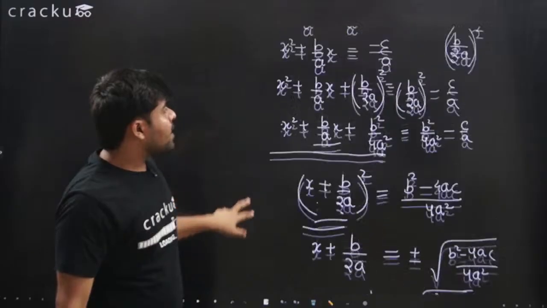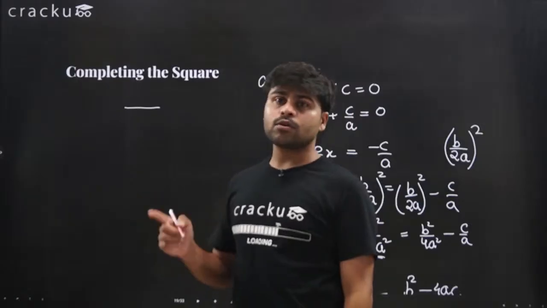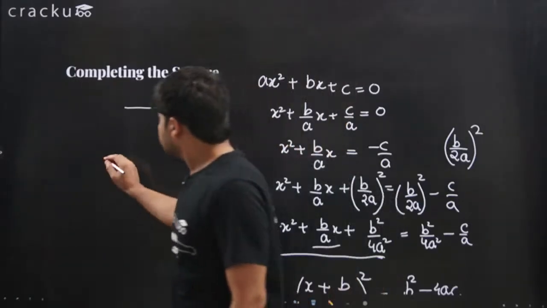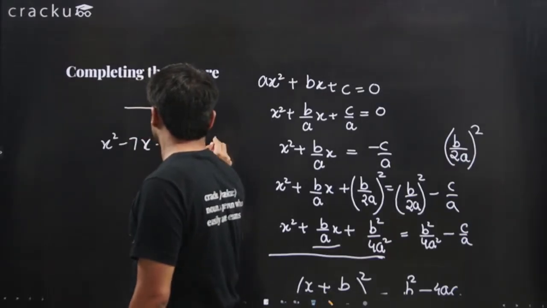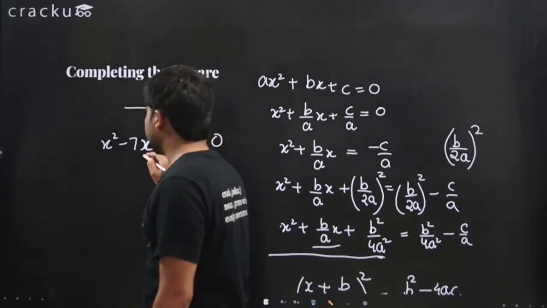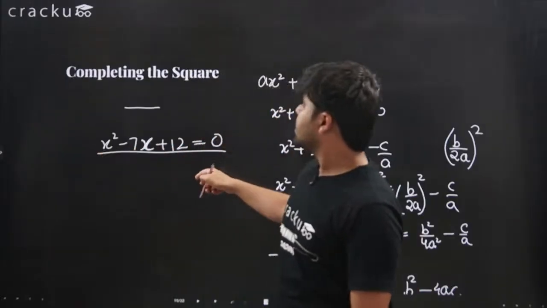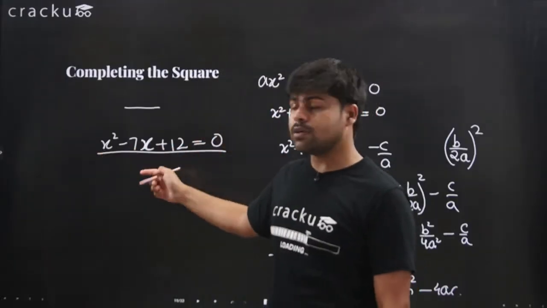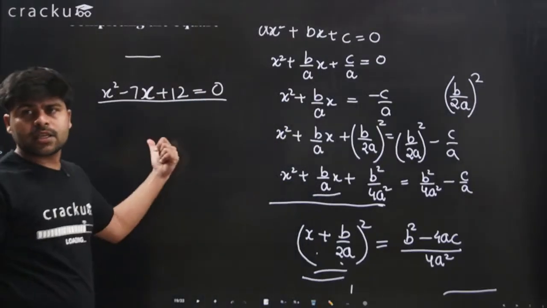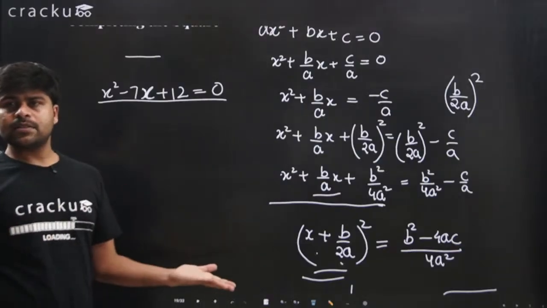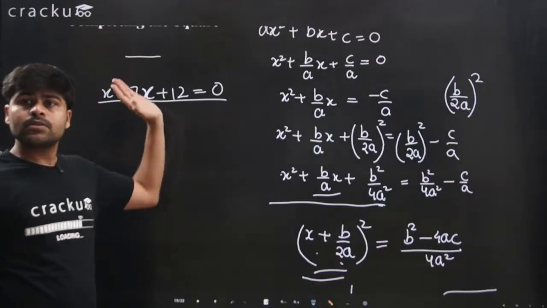Now how do you apply the completing the square method on a given equation? So remember the example that we did earlier, that we found the roots to be 4 and 3. That example was x squared minus 7x plus 12 equals 0. Now what we can do is apply the completing the square method on this. How? We'll first divide it by a. a is just 1, so that doesn't really make a difference. We have just divided by a. Then we put the c on the right hand side.